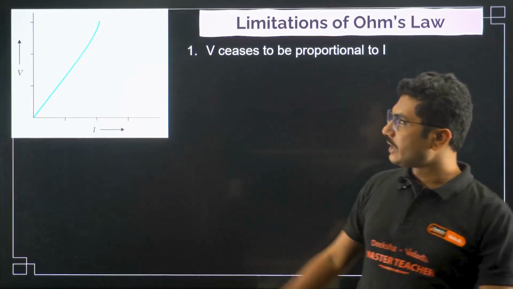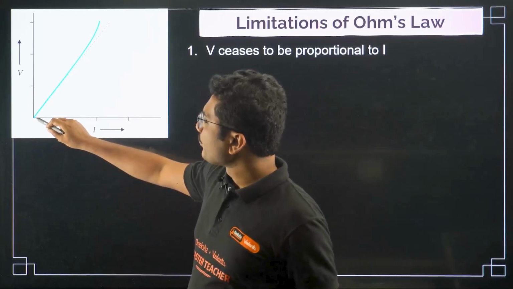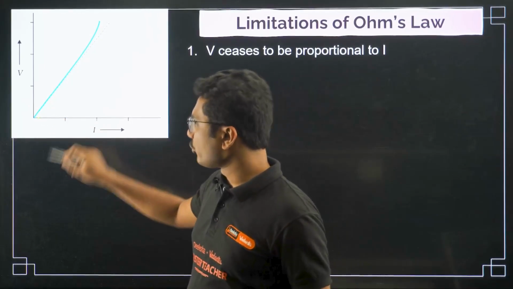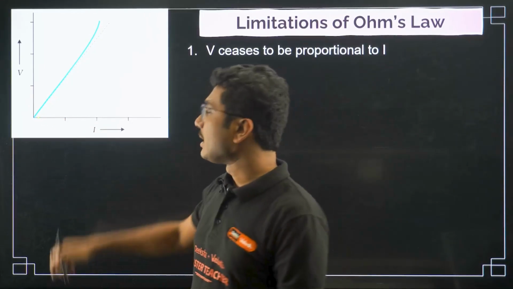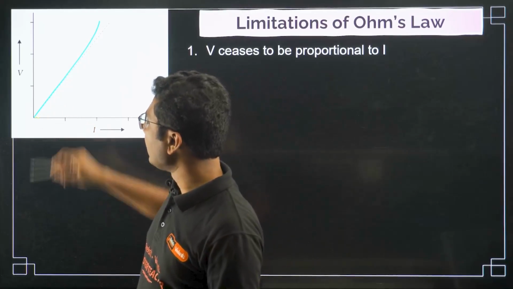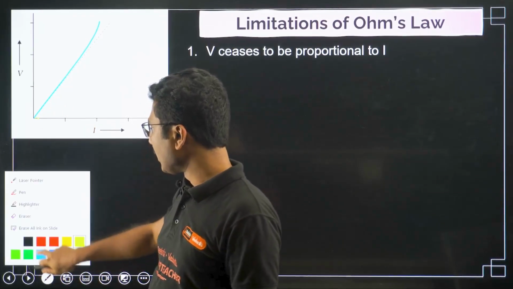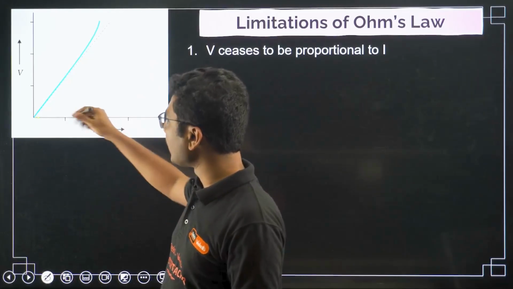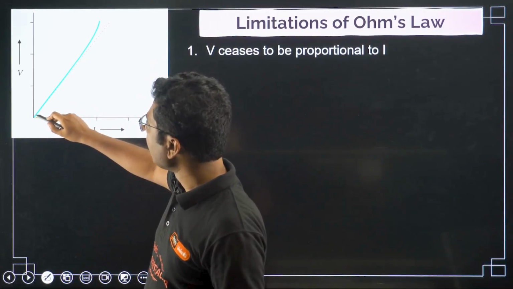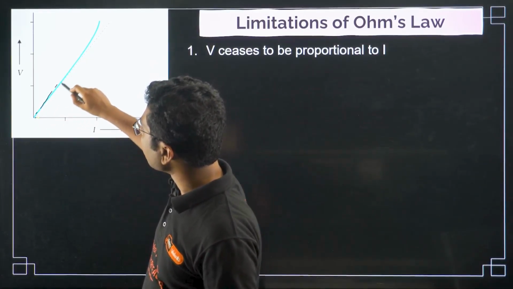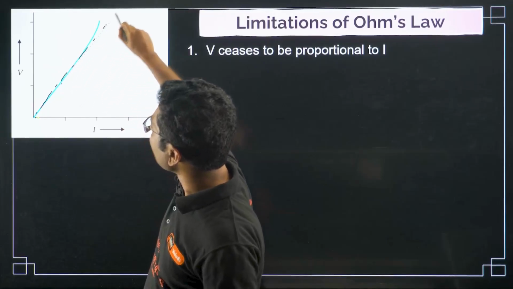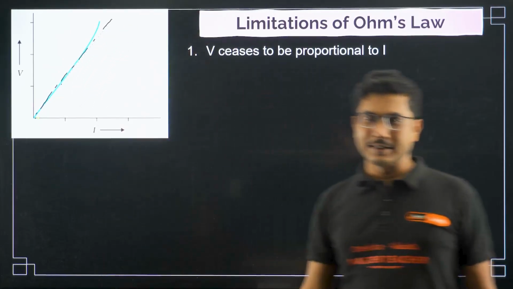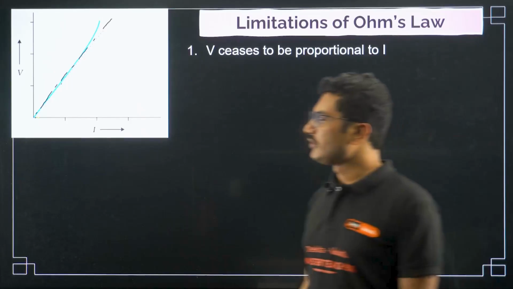If you see this graph, initially V and I were proportional, and if they are proportional, their graph will be a straight line passing through the origin. If V and I are proportional, then you are supposed to get the dotted line that you can see over here. That is supposed to be the Ohm's law graph. This is for normal.